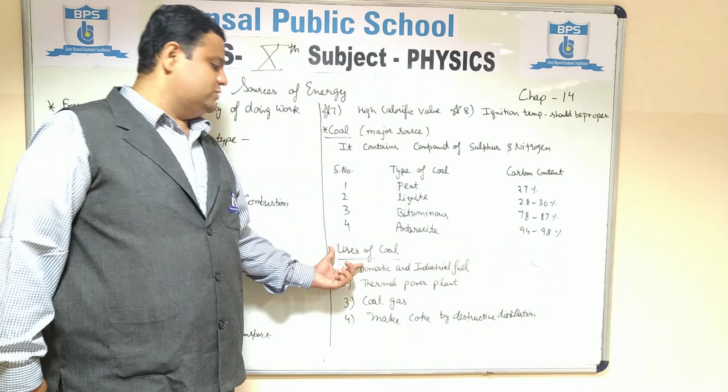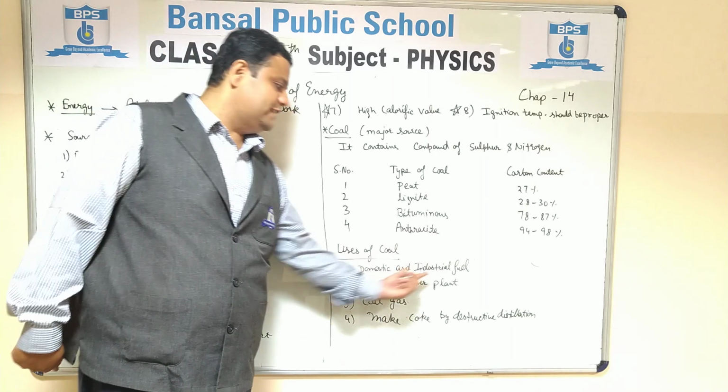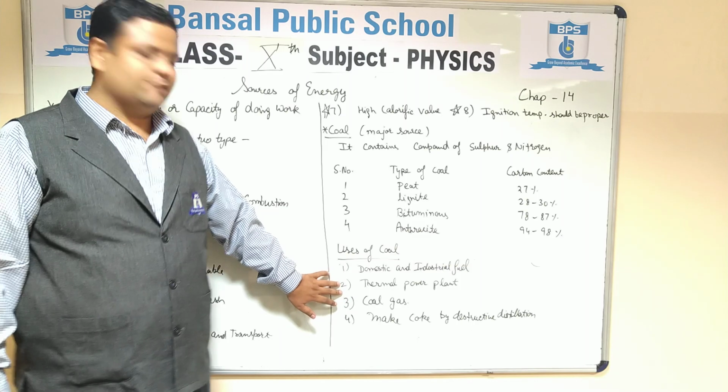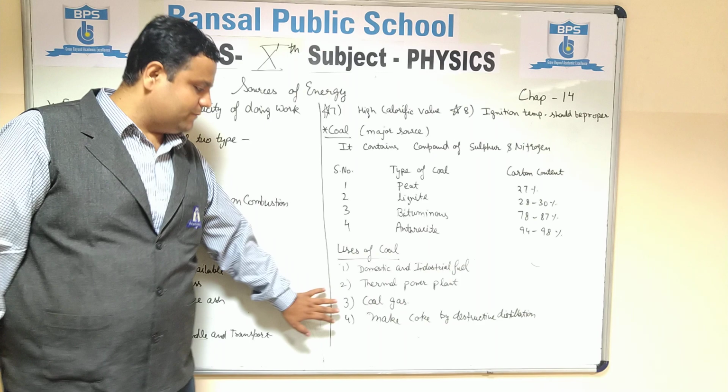Uses of coal now. First, it is used as domestic and industrial fuel. Domestically we use it in laundries. Industrially we use it in thermal power plants. Second, we use coal for producing energy in thermal power plants.